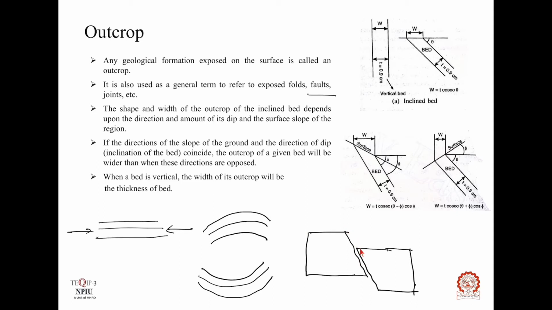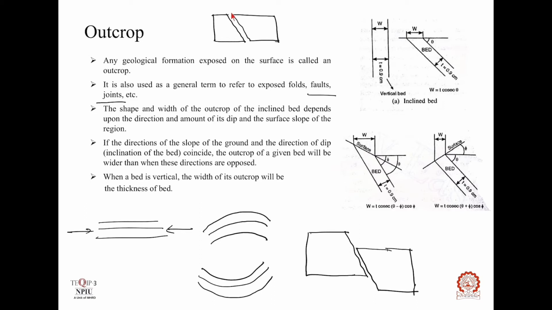Okay, so this is called fault. Joint. Joints are also fracture plane, but here the relative displacement of rock bodies is absent.